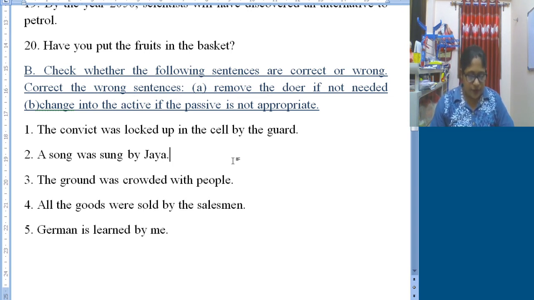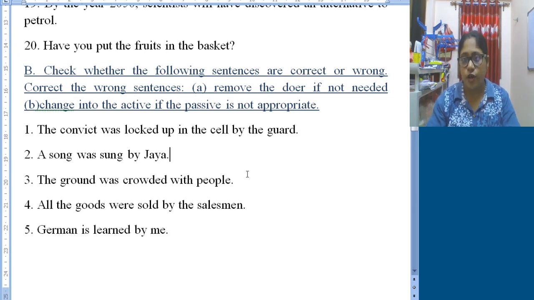Number 3. The ground was crowded with people. So when it's crowded means obviously it has some common folk over there, a mass crowd. So obviously the ground was crowded, this much is enough, with people we can omit. Number 4. All the goods were sold by the salesman. So generally salesmen, they sell goods. So here also all the goods were sold. If we say up to this much, then also the passive form is constructed.